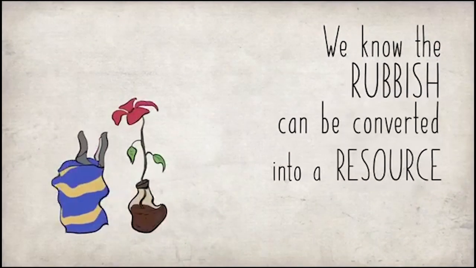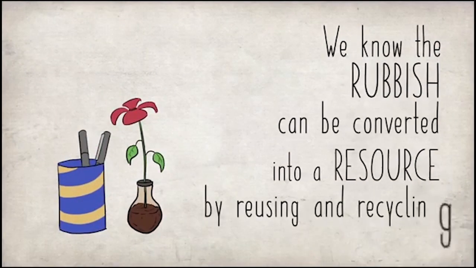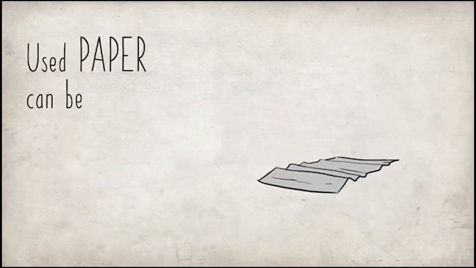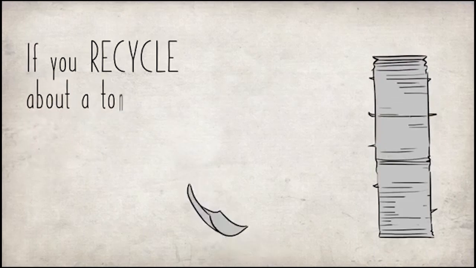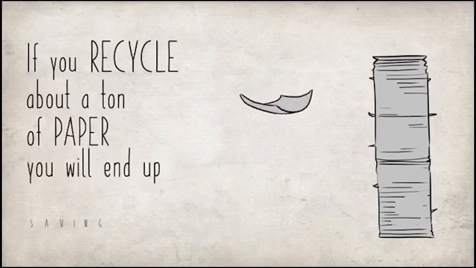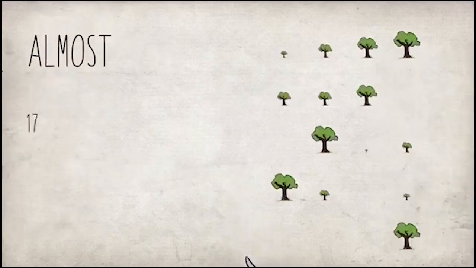Manufacturing products from recycled materials typically requires less energy than making products from virgin materials. In addition, it allows more trees to remain standing, where they can continue to remove carbon dioxide from the atmosphere.